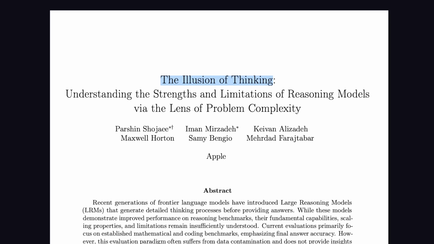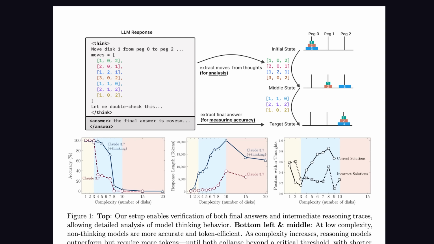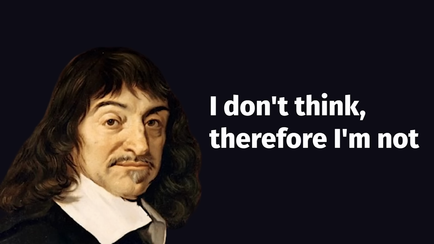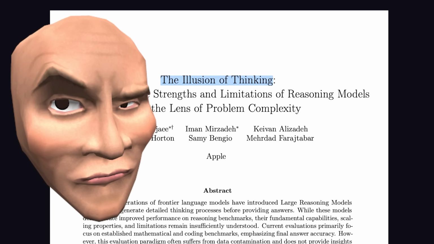What's funny, though, is that Apple also just released a paper titled The Illusion of Thinking that talks about how large reasoning models are actually not that special. They're basically just pattern matching machines that don't actually think in the way humans think about thinking. I've always said that LRMs are way overhyped, but the timing of this paper is sus because Apple is way behind in the AI race at this point.